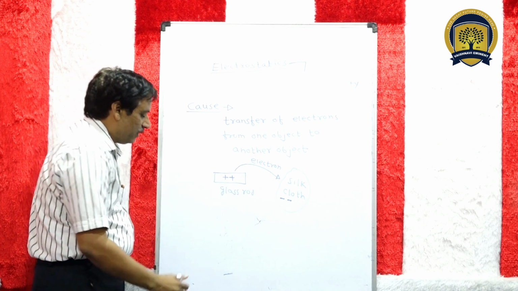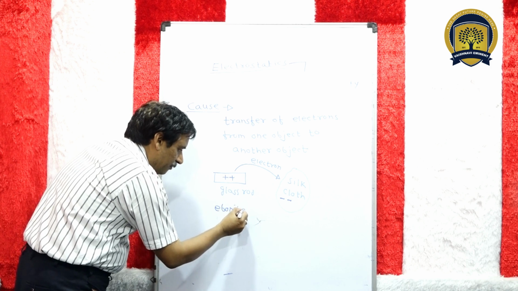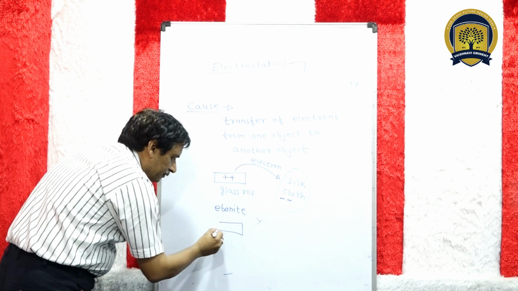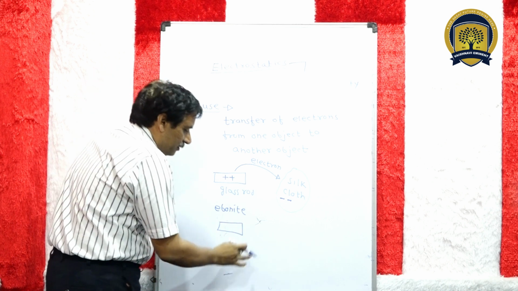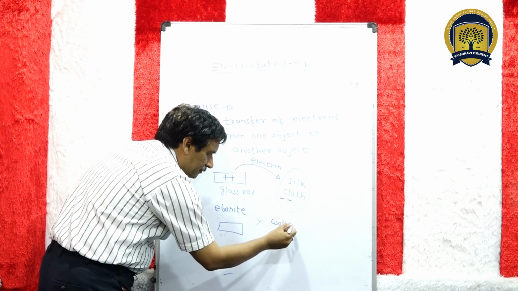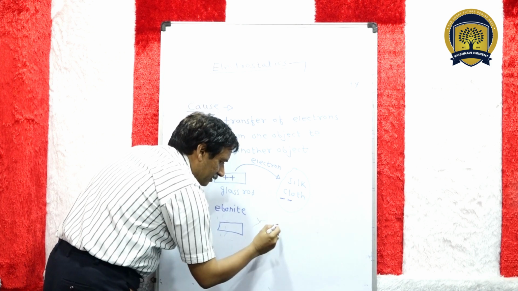In a similar way, ebonite is also a material. This is ebonite. It is rubbed with woolen cloth or cat's skin.